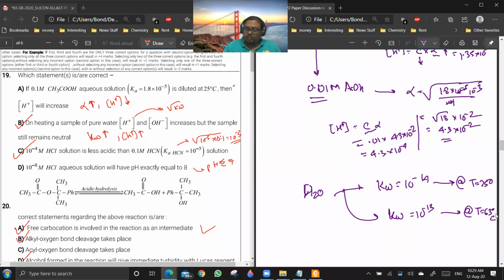Now I'm heating water from 25 to 63 degrees centigrade. So at 63 degrees centigrade, what will be the pH of the water? Is the water becoming alkaline, sorry, acidic, if you are heating it? See, at this temperature, concentration of H plus is 10 power minus 7 or pH is 7.